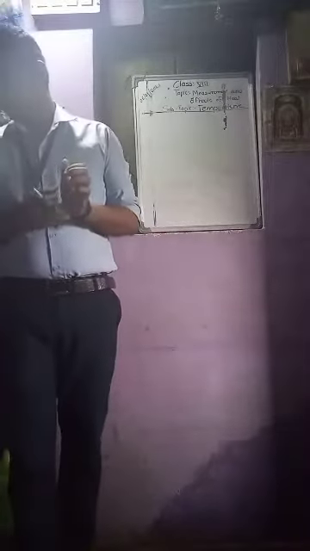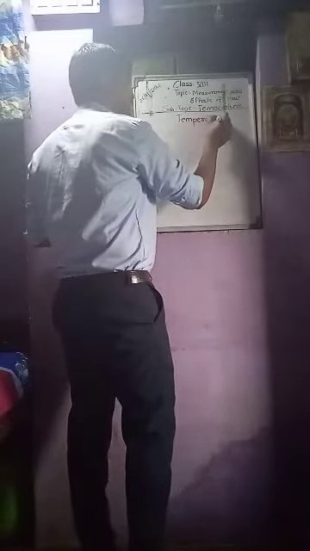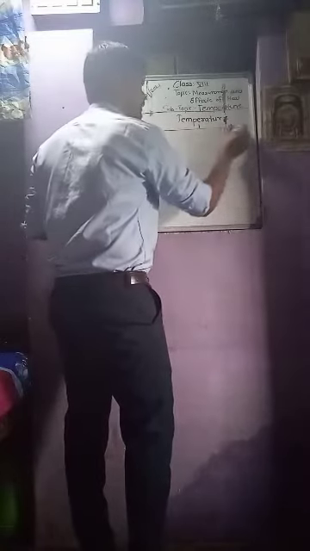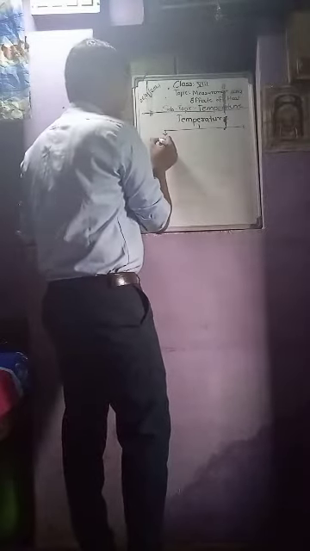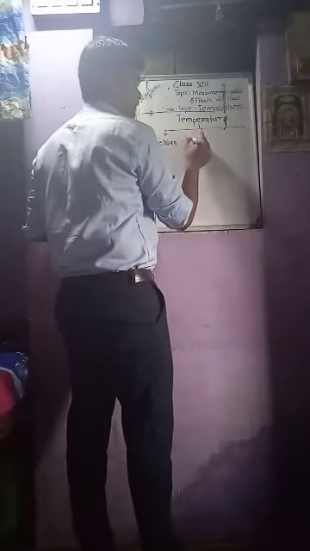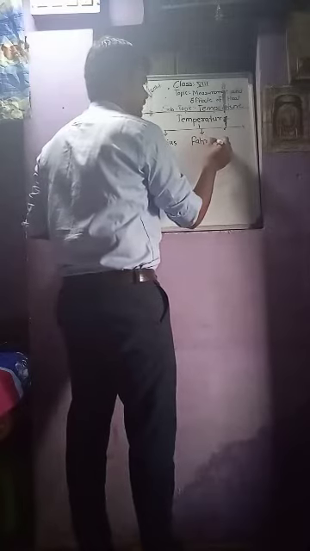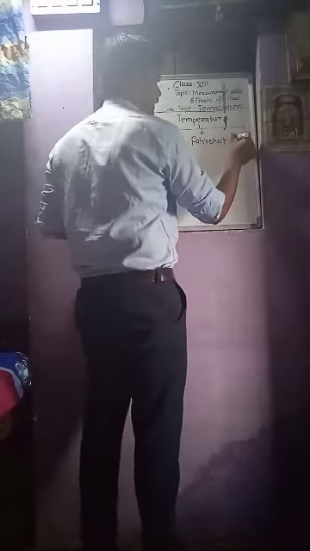Now we learn more about temperature: the measurement of temperature. Temperature can be measured in 3 scales.